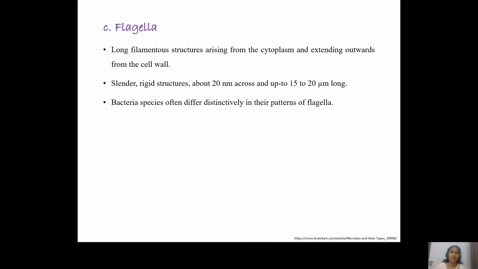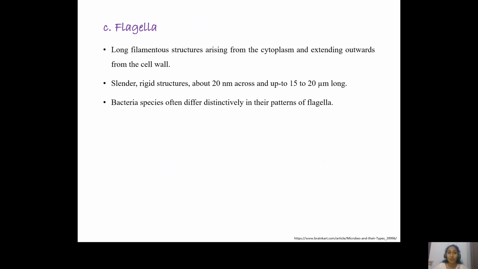Now, the next structure that we would like to discuss is the flagella. These flagella are long filamentous structures, and the only function of the flagella is to provide motility to the microorganism in response to chemotaxis, be it positive or negative chemotaxis. These flagellar filaments are slender and rigid structures, with a diameter of about 20 nanometers and a length of about 15 to 20 micrometers.